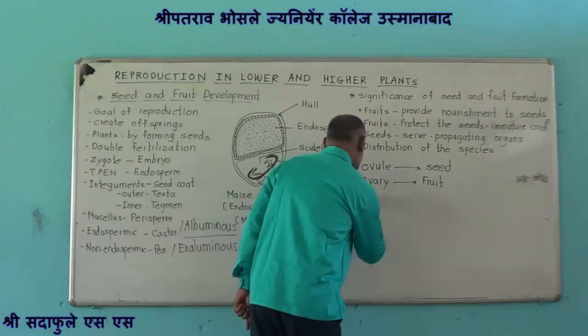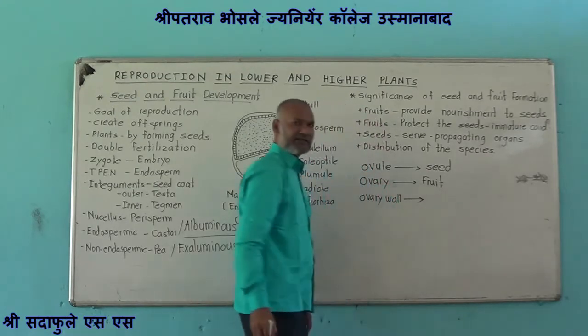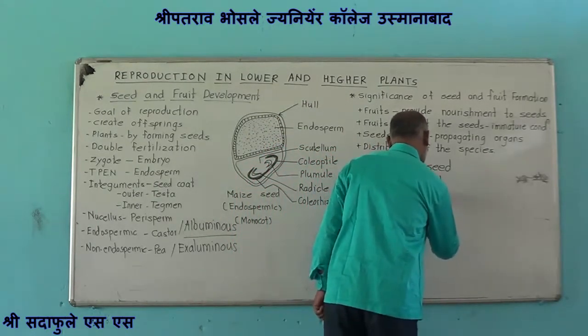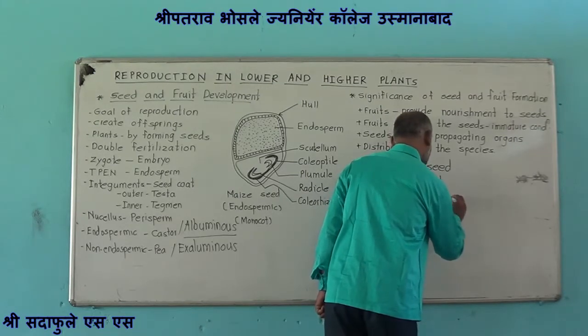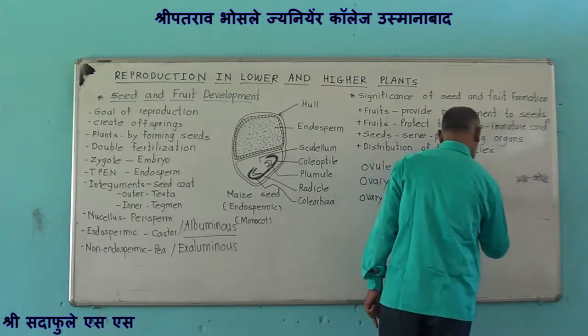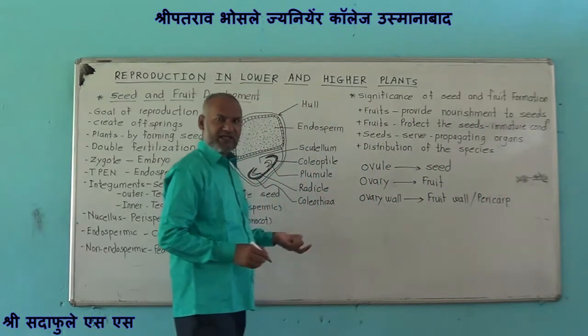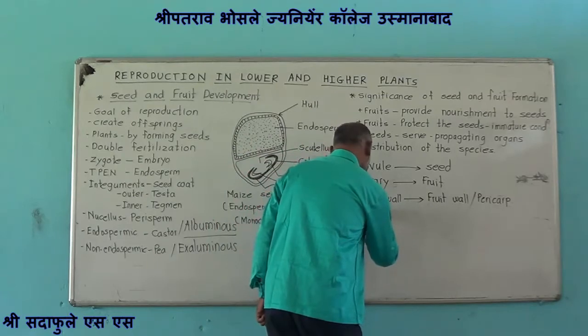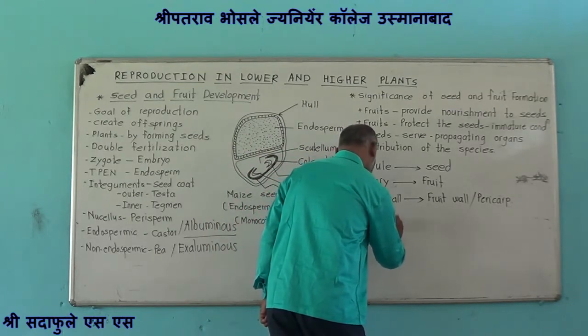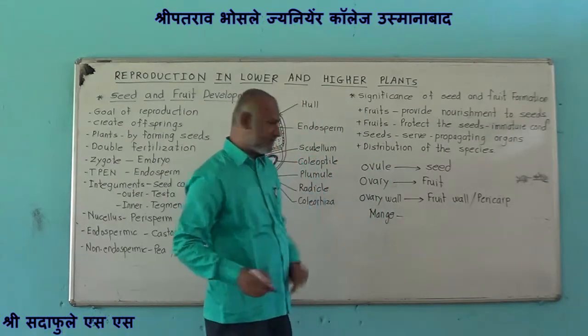In the ovary, there is the ovary wall, and this ovary wall gets converted into fruit wall, which is termed as pericarp. In fruits like mango, this pericarp is differentiated into three layers.